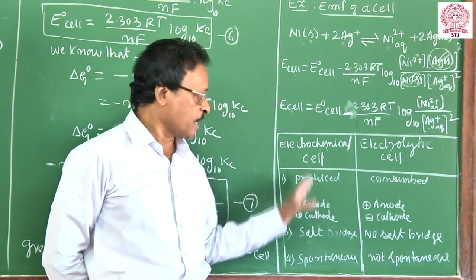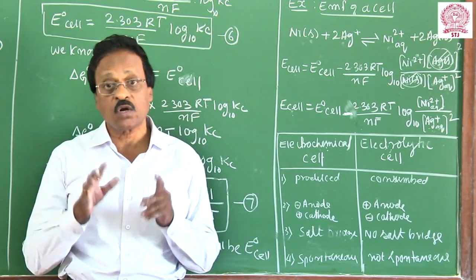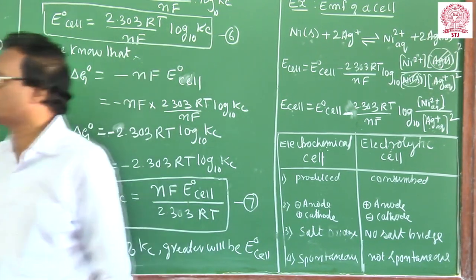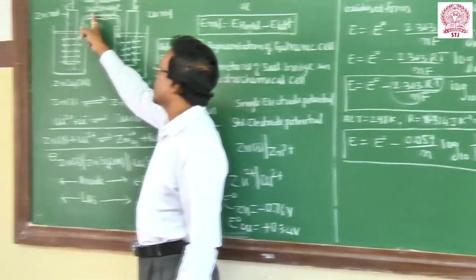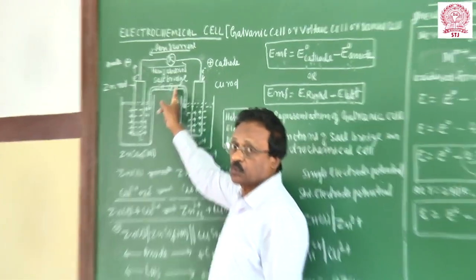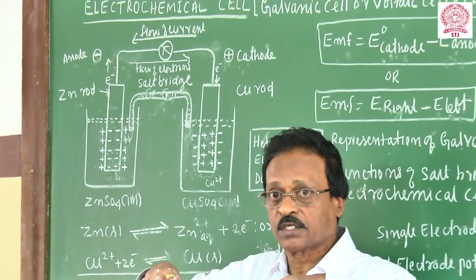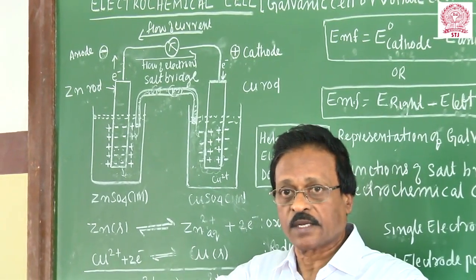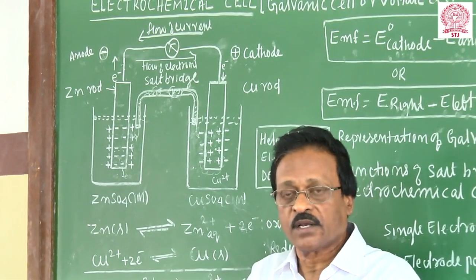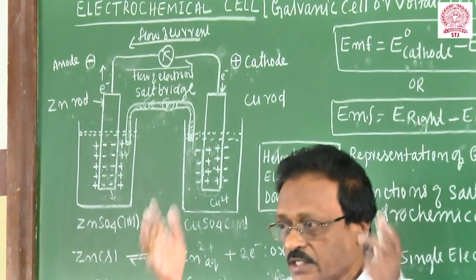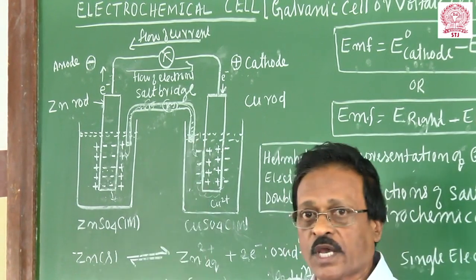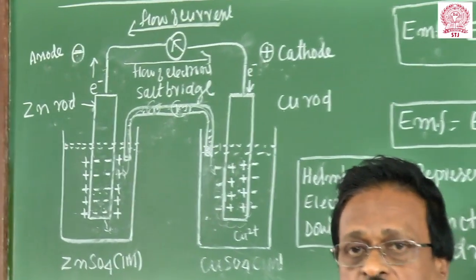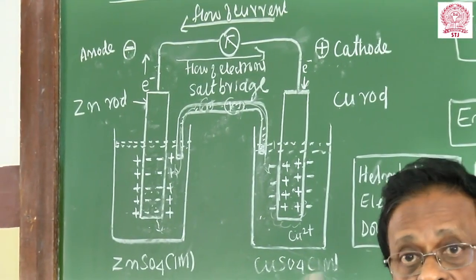Another important thing is that in the electrochemical cell, we use a salt bridge. It is a U-shaped glass tube. The salt bridge is used to give electrical contact between the two half cells in the electrochemical cell. But in the electrolytic cell, no salt bridge is used. You take the same electrode, dip anode and cathode, and pass the electric current. You are not going to separate anode and cathode in the electrolytic cell.